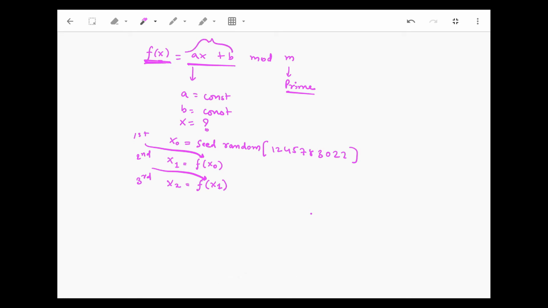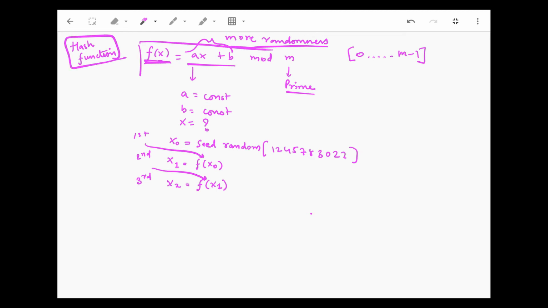This is to provide more randomness to span all the numbers from 0 to m minus 1. Okay, so remember this, guys, that whenever we need to implement a hash function in an interview, you need to use this particular equation to generate the random numbers or the hash function, where a is any constant, b is any constant, and you put x as a seed and you do mod by a prime number. So now let us see this in code, how we implement and test our theories.